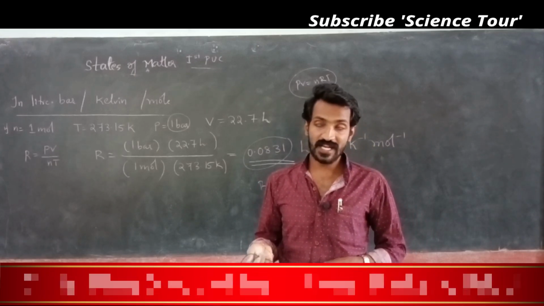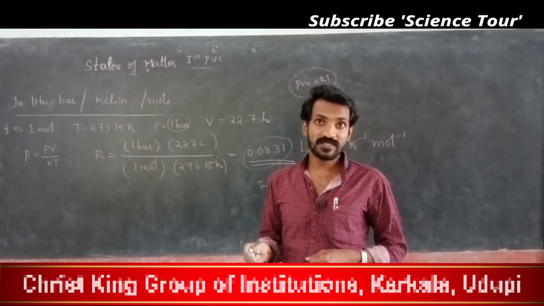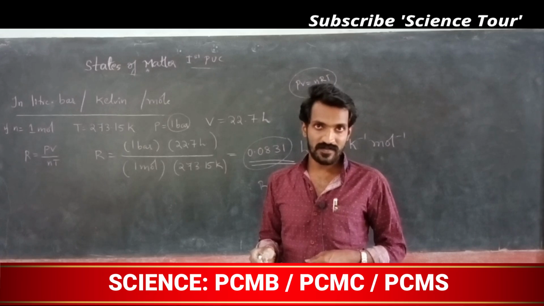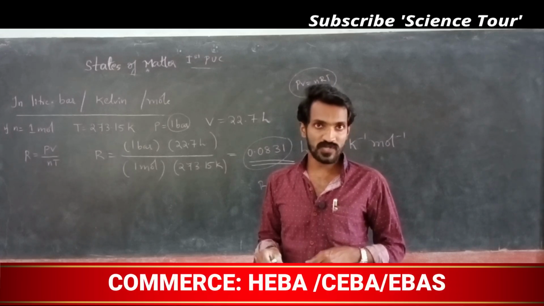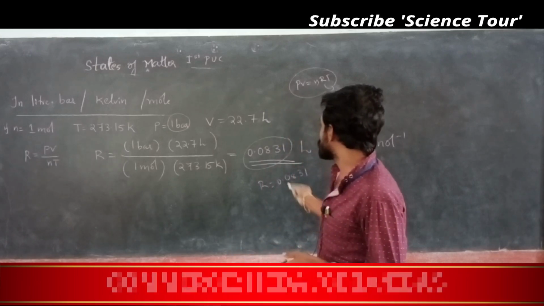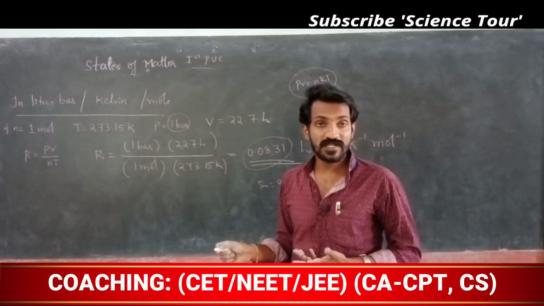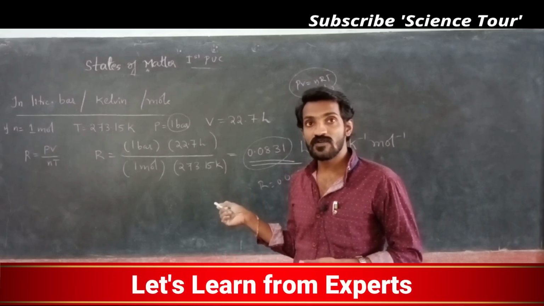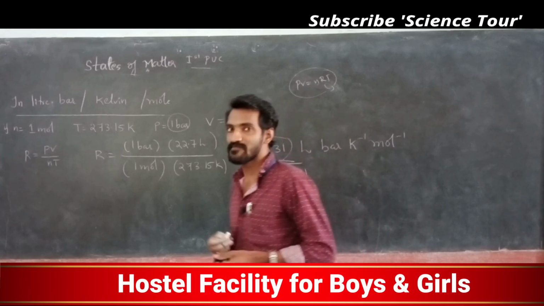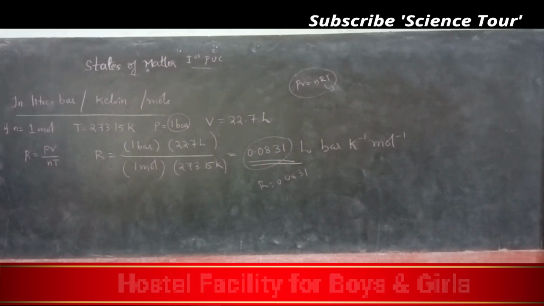R is 0.0821 liter atmosphere per mole Kelvin when pressure is in atmospheres. When pressure is in bar, the R value changes to 0.0831. When pressure is in Newton per meter squared, the R value changes to 8.314. Understood? That is very important, my dear students. According to the unit, the R value changes.